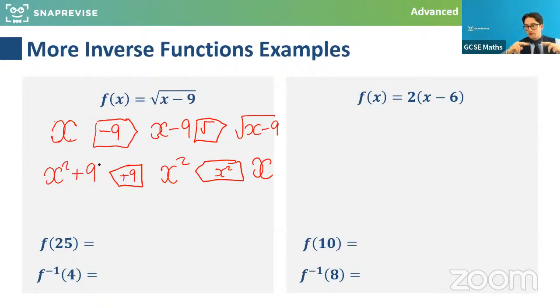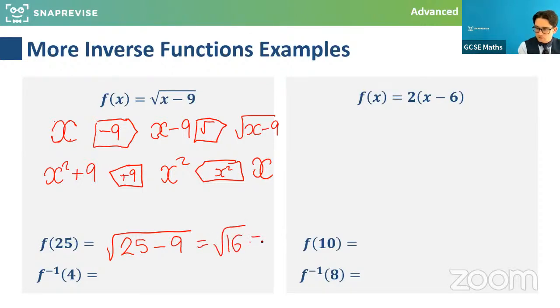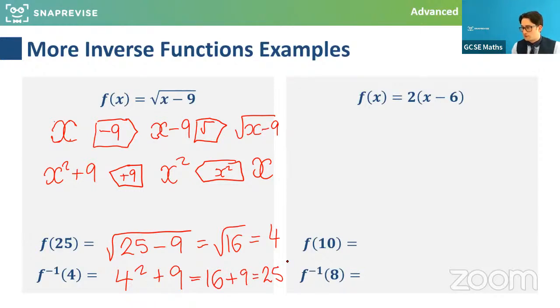And they're both sort of the inverse of each other. That's another fairly important comment to make. So here, 25 minus 9, so it's going to be root 16, which is 4. And then the inverse of 4, 4 squared, add 9. So that works. Very good.